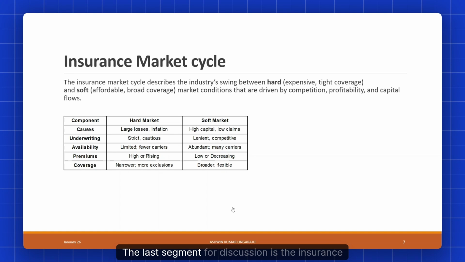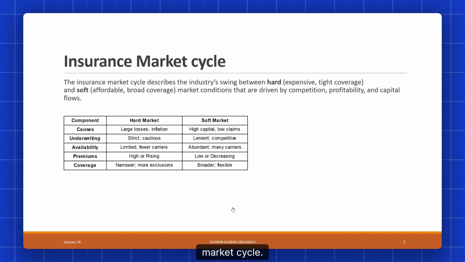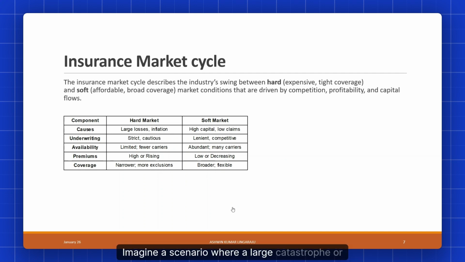The last segment for discussion is the insurance market cycle. It can be described as industries swinging between hard and soft market conditions driven by competition, profitability, and capital flows. Imagine a scenario where a large catastrophe or event occurred and the industry suffered major losses. What happens post this is that the underwriter becomes strict, coverage is narrowed with more exclusions, and not many carriers are available. This becomes a seller's market and premiums start rising. This is called hard market conditions.